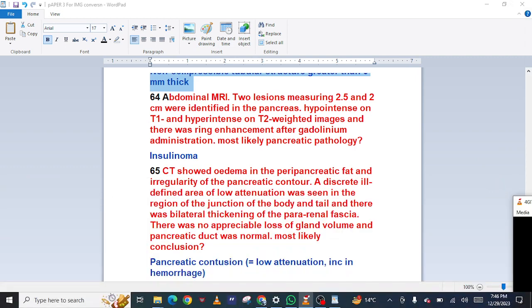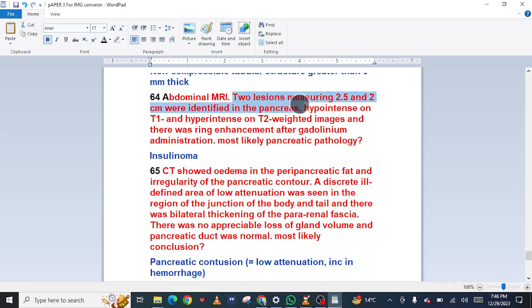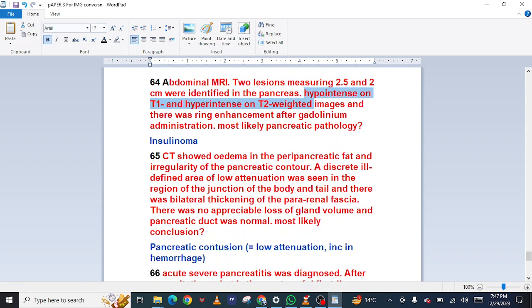Lesions measuring 2.5 and 2 centimeters were identified in the pancreas. Hypointense on T1 and hyperintense on T2 weighted images, and there was ring enhancement after gadolinium administration. Most likely pancreatic pathology? Insulinoma. 65: CT. This showed edema in the peripancreatic fat and irregularity of the pancreatic contour. A discrete ill-defined area of low attenuation was seen in the region of the junction of the body and tail, and there was bilateral thickening of the pararenal fascia. There was no appreciable loss of gland volume and the pancreatic duct was normal. Most likely conclusion? Pancreatic contusion.